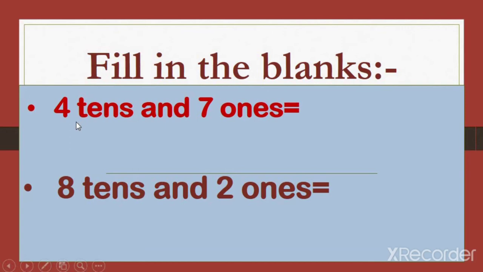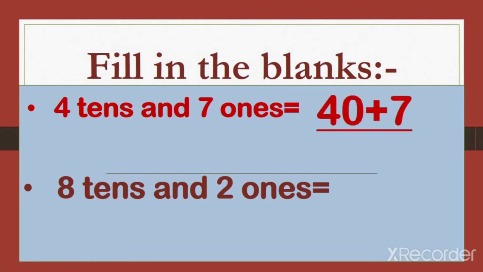Do you remember? 4 tens means 40. Then we put the addition sign and write how many ones we have. So first of all we write 40 plus 7. 4 tens and 7 ones is equal to 40 plus 7.